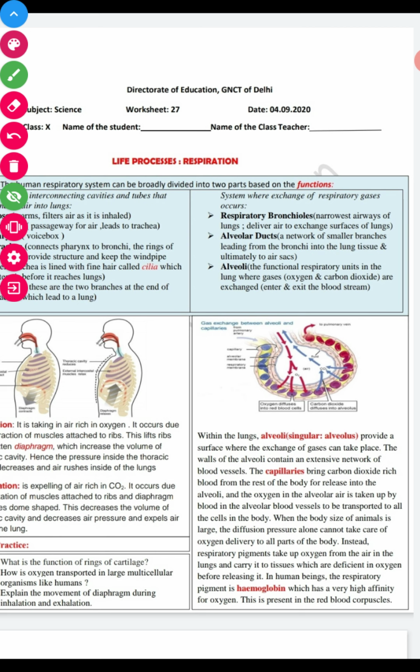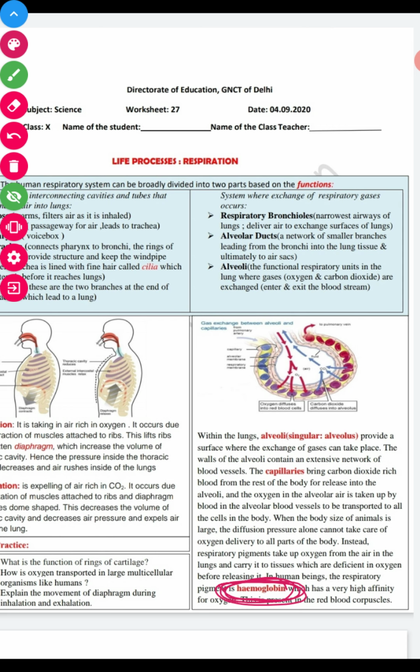Second answer, you can write: in all the multicellular organisms like human beings, oxygen is transported with the help of blood, which contains hemoglobin combined with red blood cells and forms oxyhemoglobin, okay.